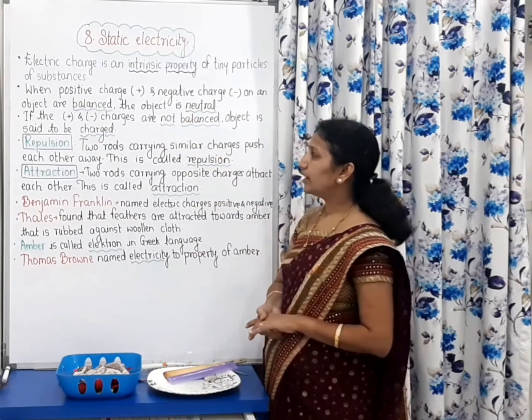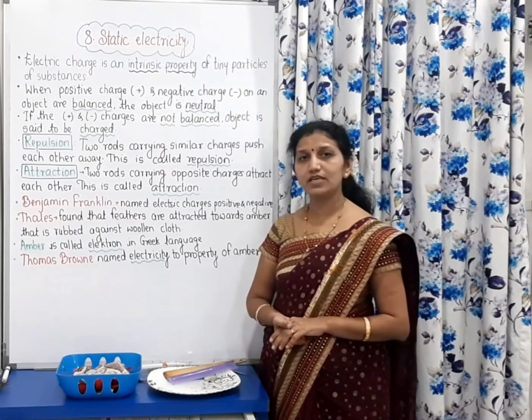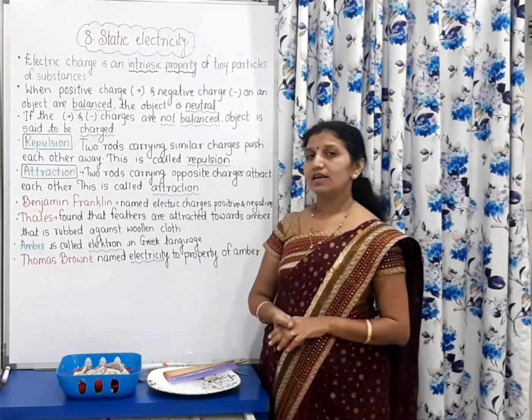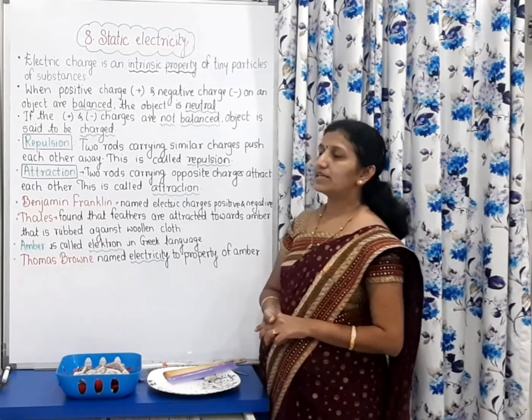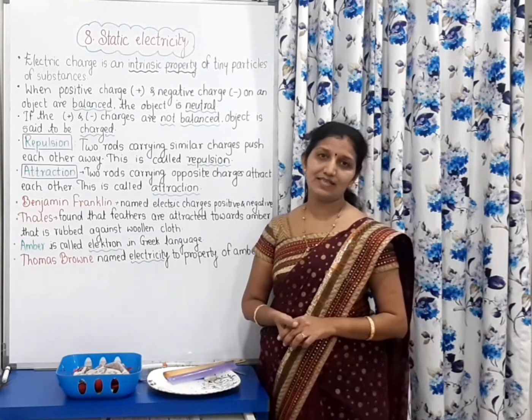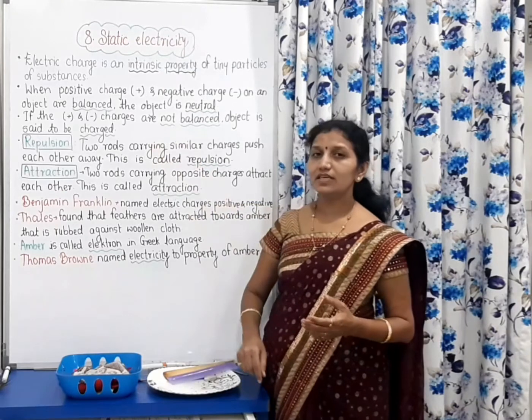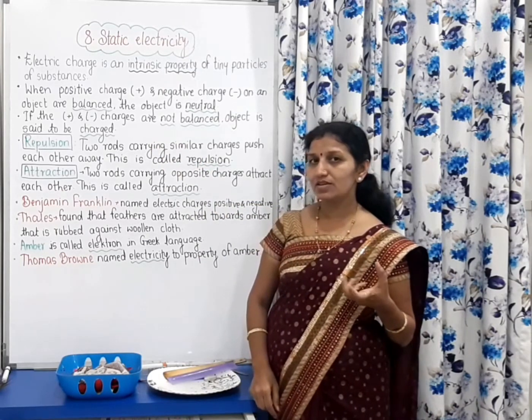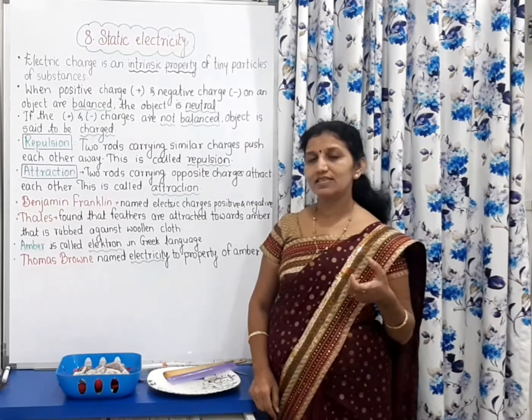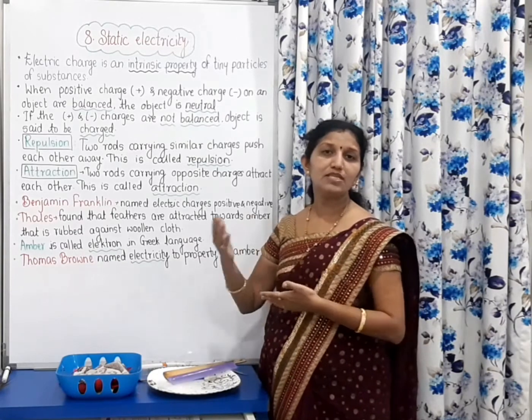If positive and negative charges are not balanced, the object is said to be charged, because sometimes it gains electrons or negatively charged particles, or it loses them.